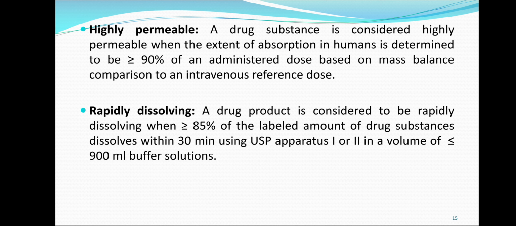Next terminology is rapidly dissolving. A drug product is considered to be rapidly dissolving when more than or equal to 85% of the labeled amount of drug substance dissolves within 30 minutes using USP apparatus 1 or 2, that is USP apparatus basket type or paddle type, in a volume of less than or equal to 900 ml buffer solution.